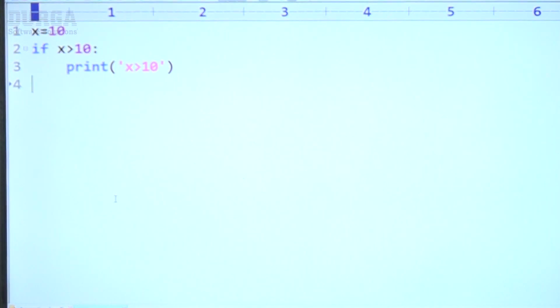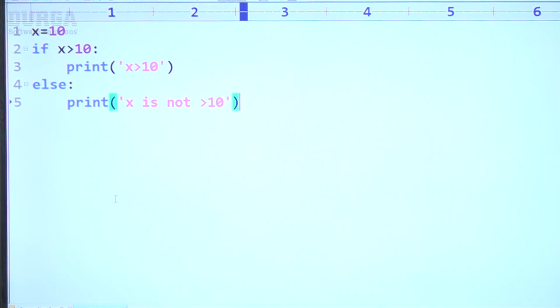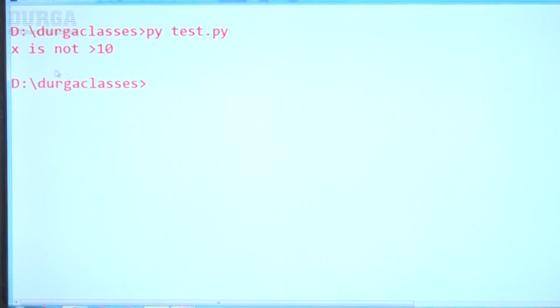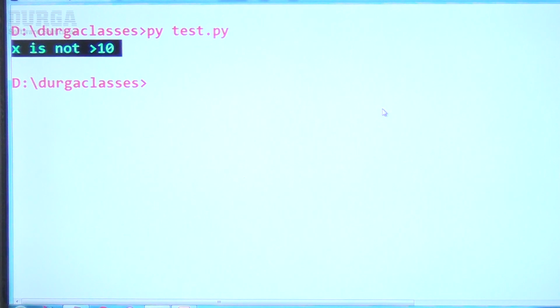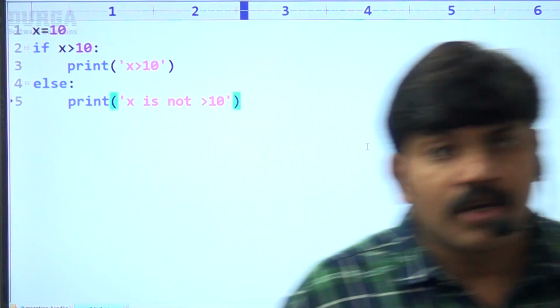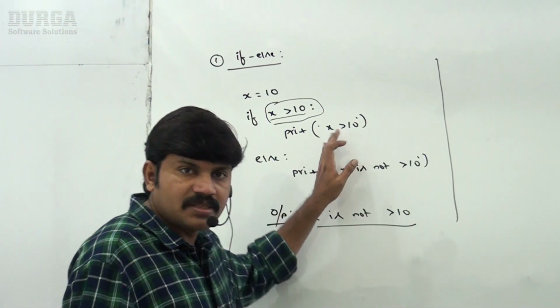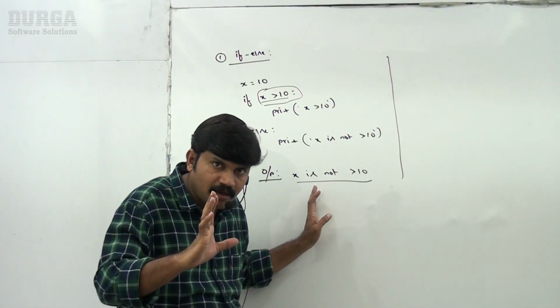Else part, print x is not greater than 10. This condition fails, so else is going to execute. If I execute this code, x is not greater than 10 is the answer. Of course, not much explanation is required; a small kid can also understand. We discussed these things at the very beginning of our Python.